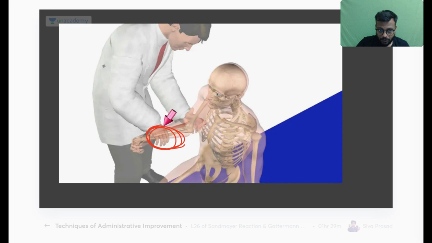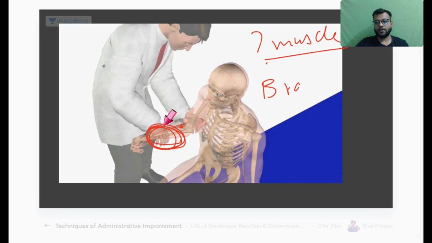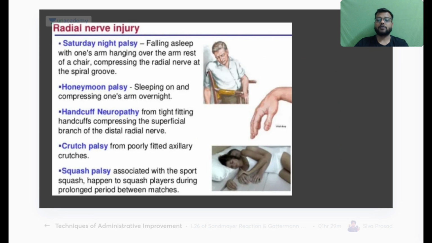Generally the tendon comes here, you feel it here somewhere. So which muscle? We are testing the radial nerve, so it will not be FCR. Then this will be brachioradialis.